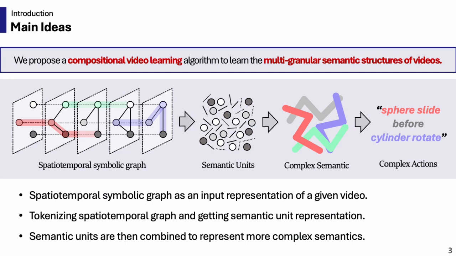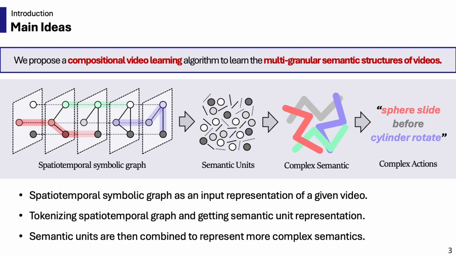To address this problem, we propose a compositional video learning algorithm to learn the multi-granular semantic structures of video. We first represent the semantic structure by converting the video to a spatiotemporal symbolic graph. Then, semantic unit representation is obtained by tokenizing the graph. These semantic units are combined to represent more complex semantic actions, such as sphere slide before cylinder rotate in the video.